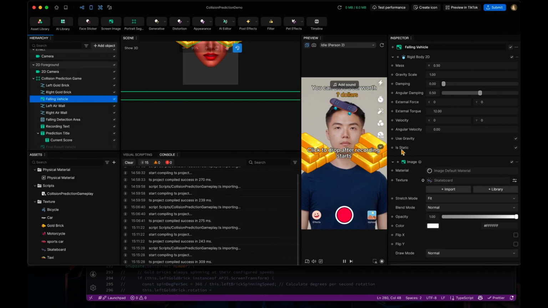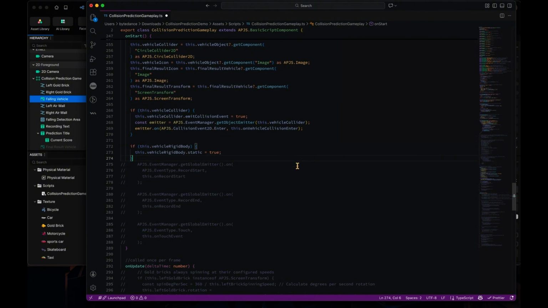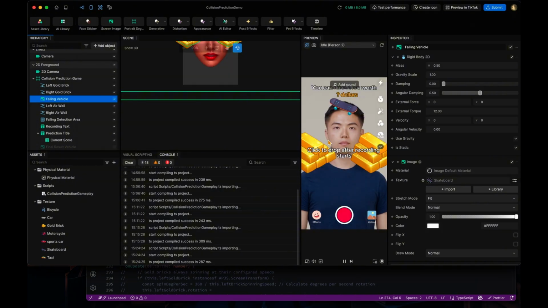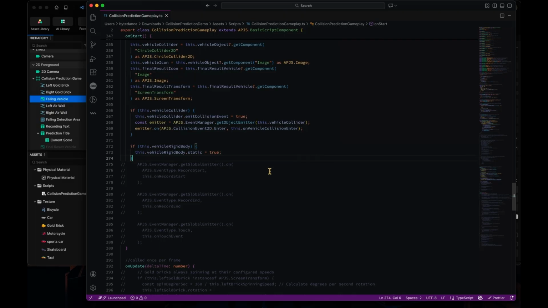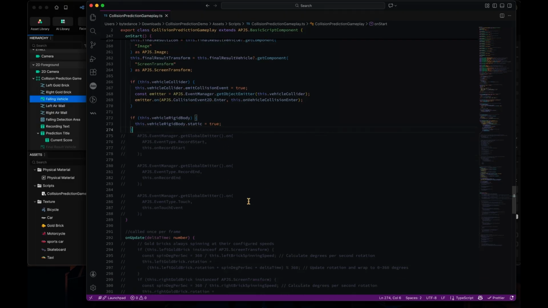Which means if this is toggled to be true, it's not going to respond to the gravity. But if it's not static, it will fall down. Basically, if at the beginning of the game we want this skateboard to move as the animation, we don't want it to respond to the gravity, so we set it to be true as the initial state.